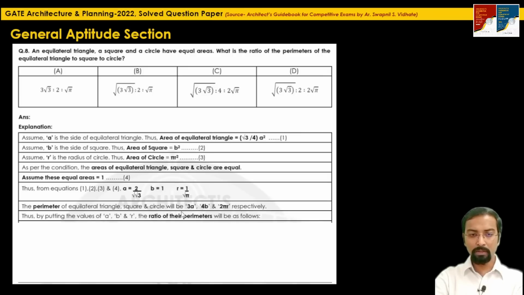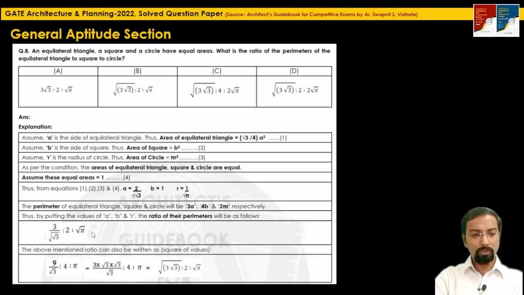Multiplying 2 divided by root of root 3 into 3, then 4 into 1, that means 4 only, and 2 pi r into 1 by root pi, we get the ratio of perimeters as 3 divided by square root of square root 3 is to 2 is to root pi.